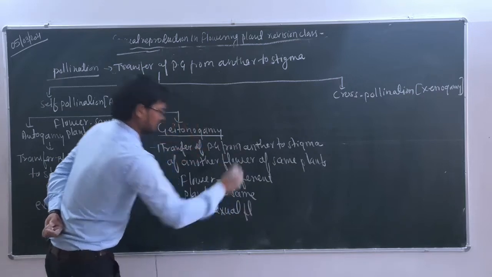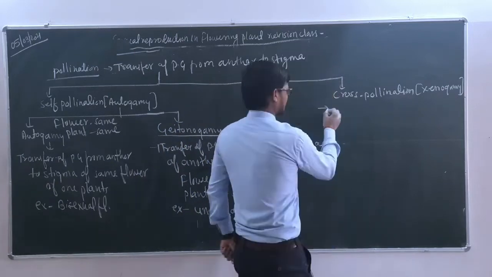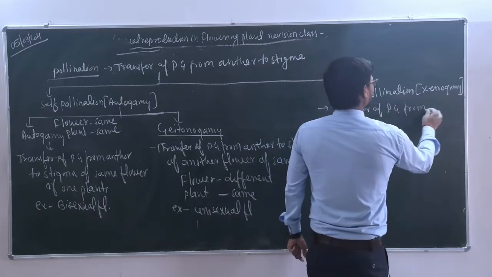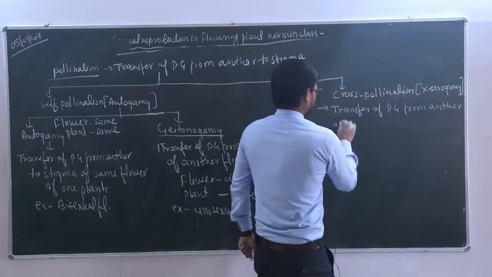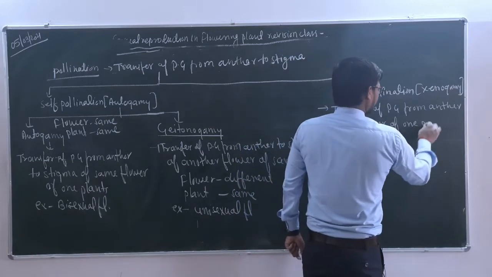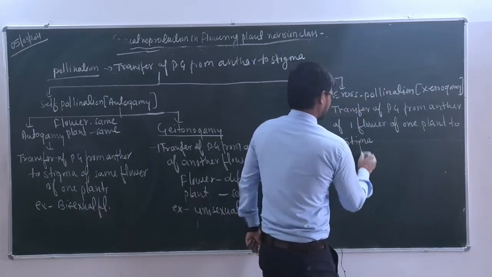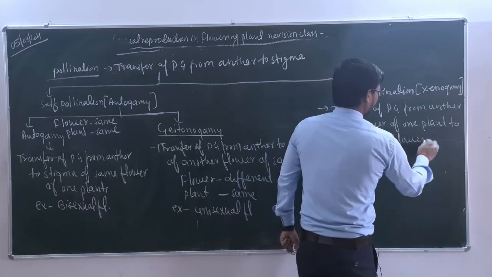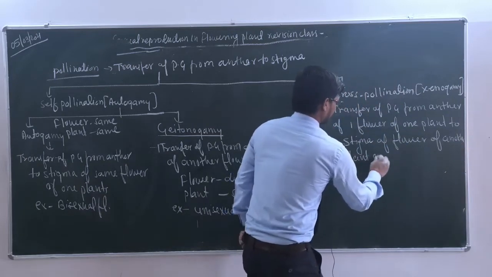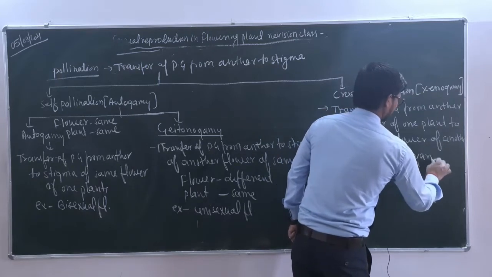In the case of unisexual flower, as well as it may be part of the bisexual flower too, but most commonly we can say unisexual. This is the transfer of pollen grains from the anther of one flower of one plant to the stigma of a flower of another plant of the same genetic, or we can write same variety, that will be more convenient.